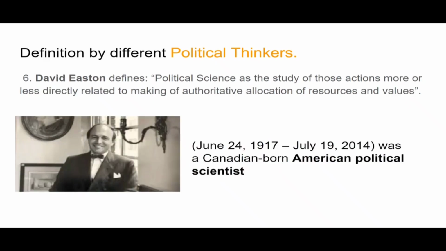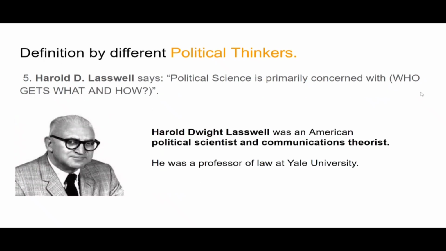Here is David Easton. Now, who was David Easton? David Easton was a Canadian-born political scientist, right? He was born in 1917 and died in 2014. Easton defines political science as the study of those actions more or less directly related to making authoritative allocation of resources and values. You should notice here he is talking about authoritative allocation of resources, and the same thing Harold mentions in his definition: who gets what and how.